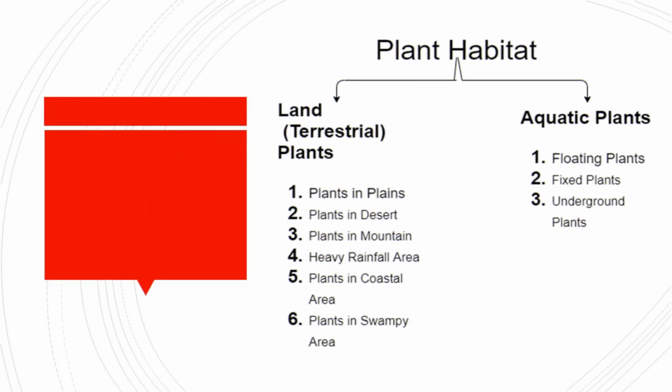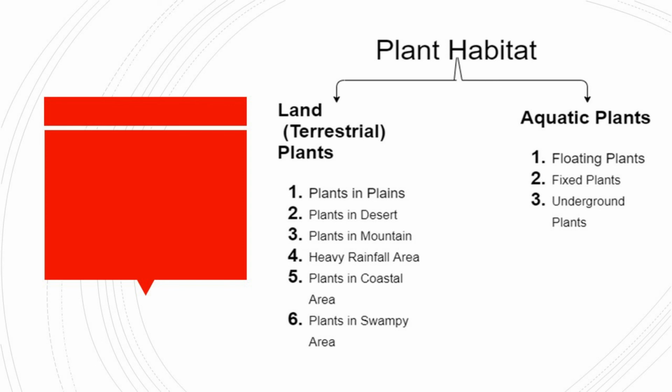Now, plants, as we have discussed, have two parts of plant habitat. First is land or terrestrial habitat. The plants which grow on land are known as terrestrial plants, and the plants which grow in water are known as aquatic plants.